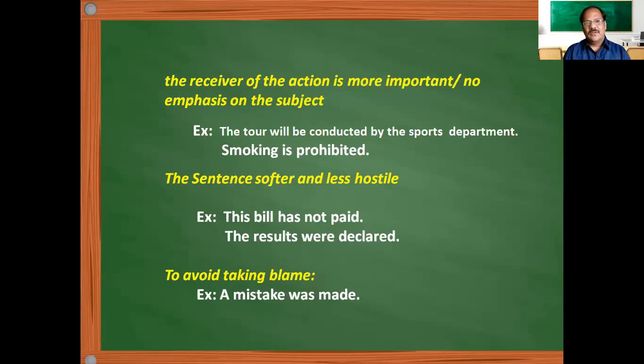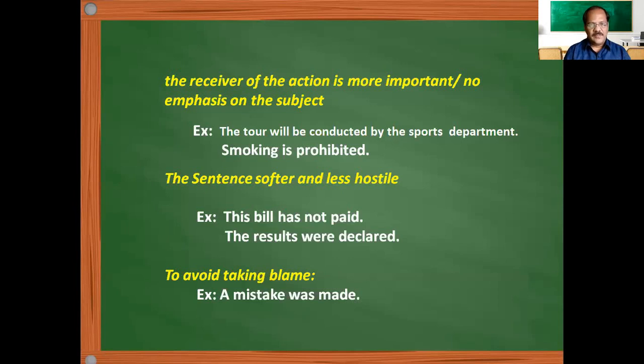"The results were declared by the university": you need not say by the university. The university only will publish the result, isn't it? So here we are more focused on the activity, so to make it less hassle, we are using the passive voice.